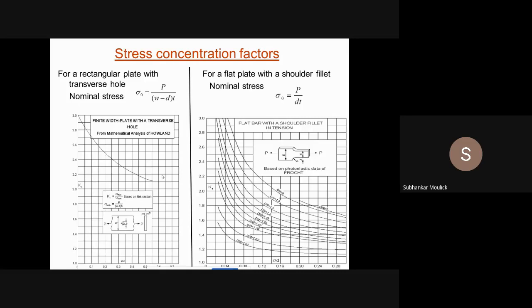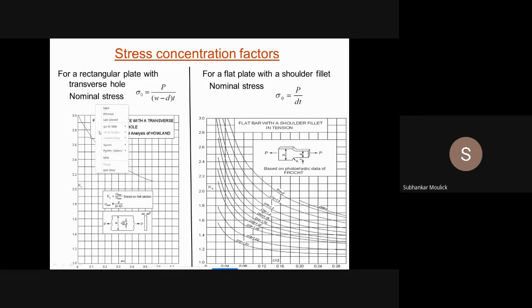Then how to calculate the values of stress concentration factor Kt? For that, we will be using the design data book, and we will be using these graphs to calculate the values of stress concentration factor Kt. Is it clear? Yes, sir.